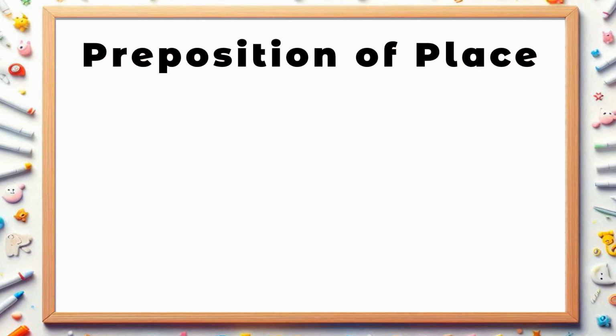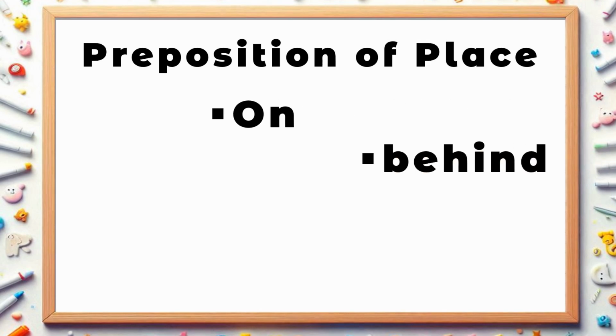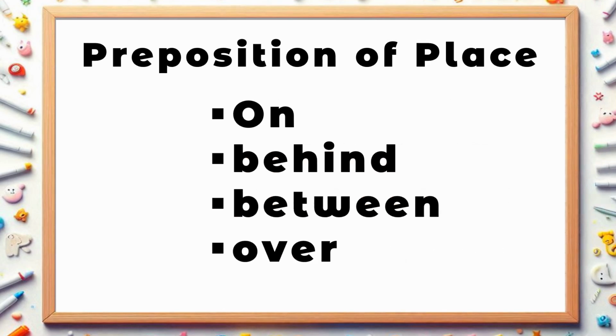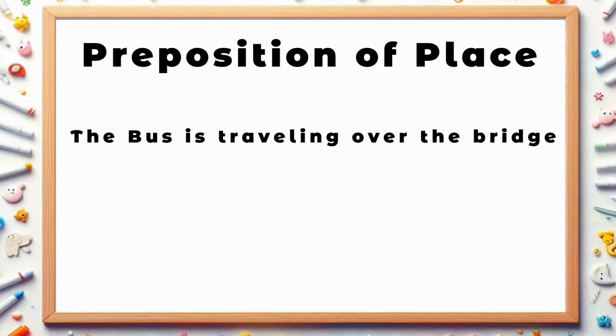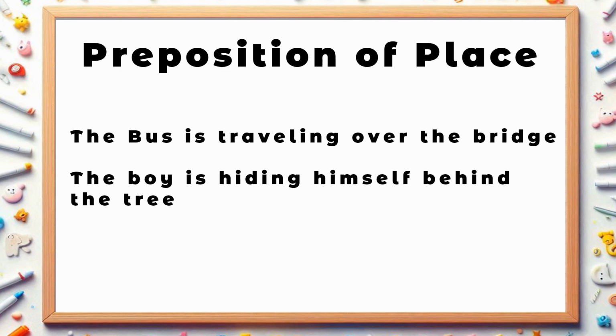The second one, preposition of place. It shows the position or the place of the object. Some of the preposition words are on, behind, between, over, etc. Let's see the example. The bus is traveling over the bridge. The boy is hiding himself behind a tree.